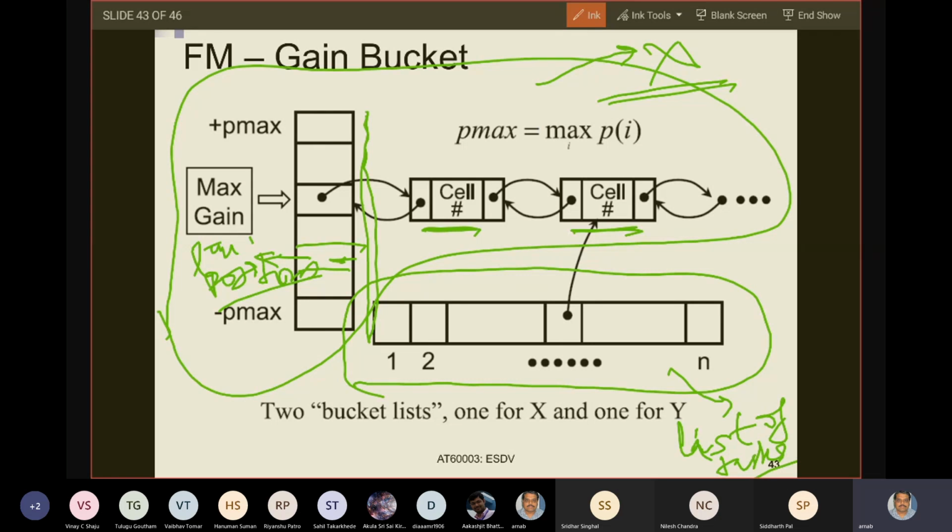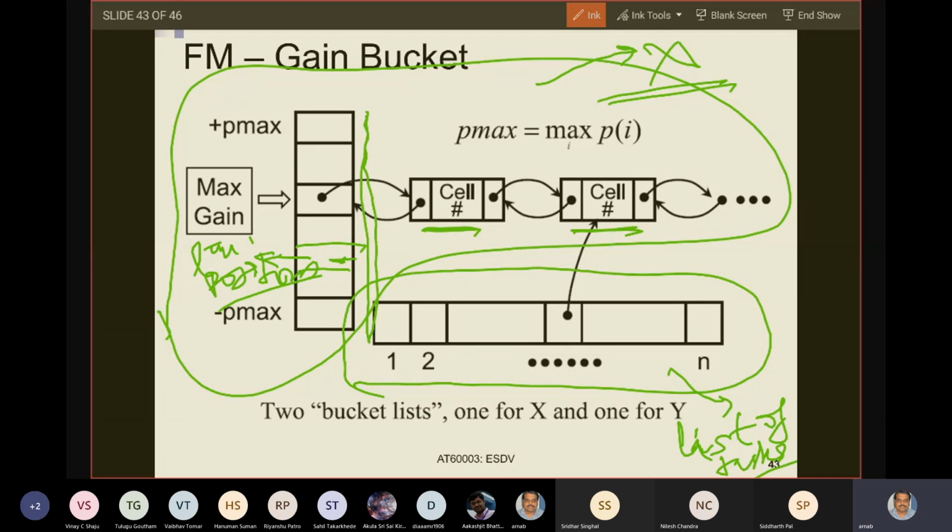That task at any point in time has this property: if you move that task to the other side, it will give you a gain equal to minus Pmax plus L, if it is the lth index of this array of pointers. The lth index acts as a pointer to a linked list of tasks which, if moved to the other side, will give you a gain of L plus minus Pmax.